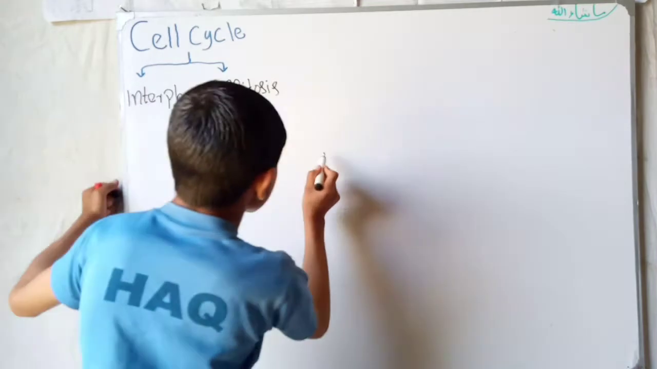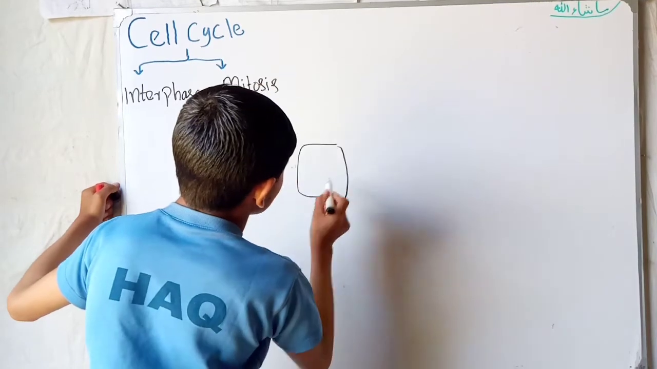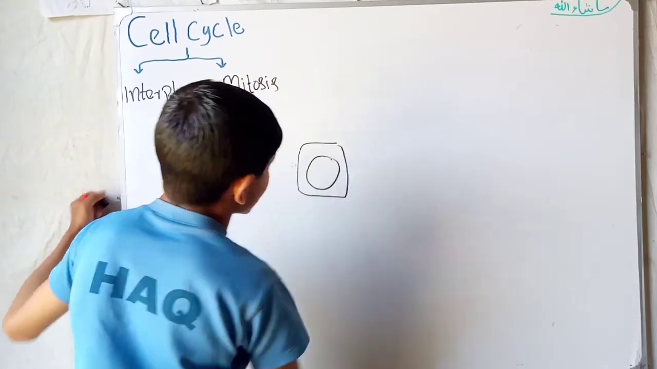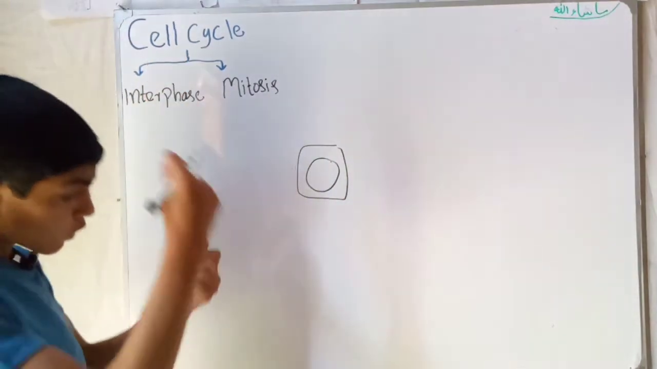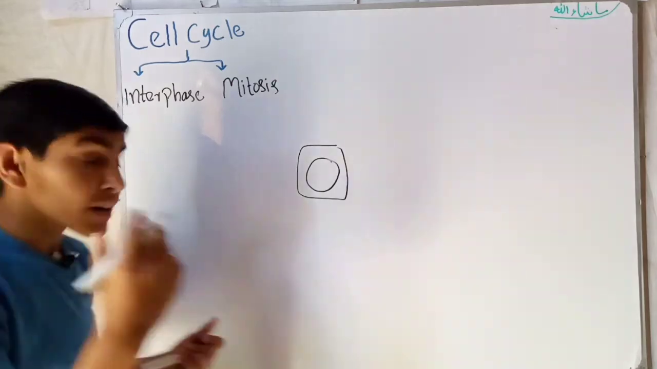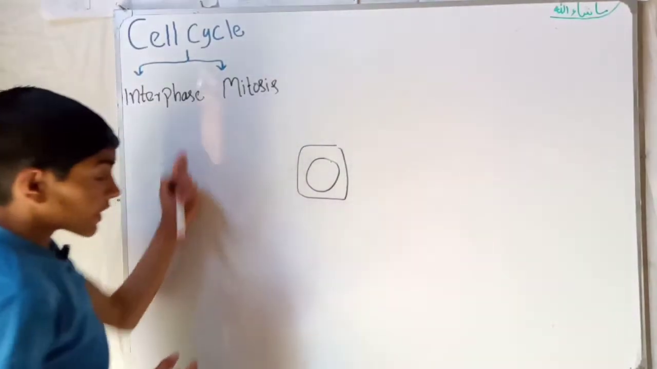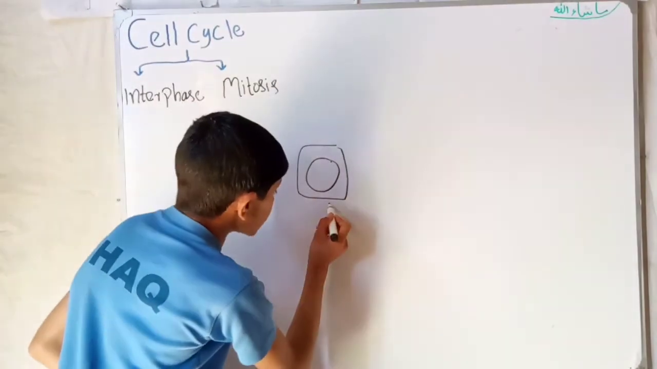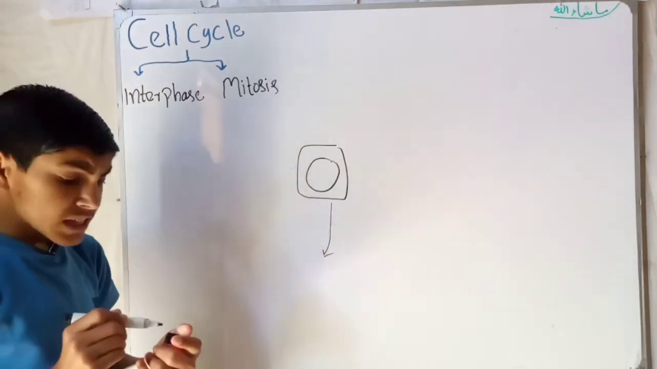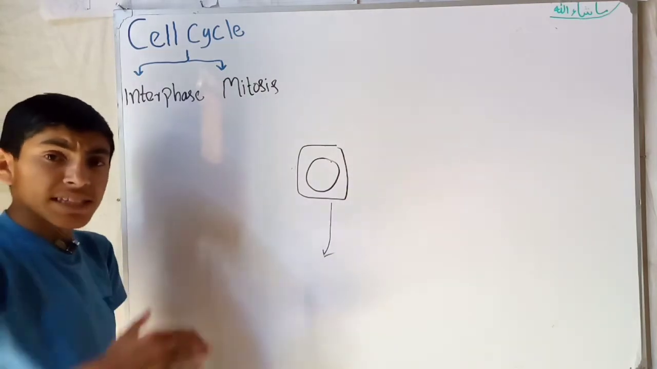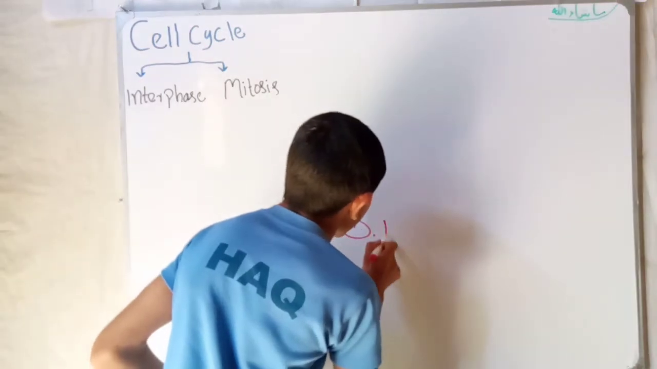Suppose this is a mature cell, and this is the nucleus of this cell. When it undergoes its life cycle, it will undergo the two phases, interphase and mitosis phase. The first phase is called the interphase. In the interphase, this mature cell will produce some DNA, some protein. So this phase is called the G1 phase.